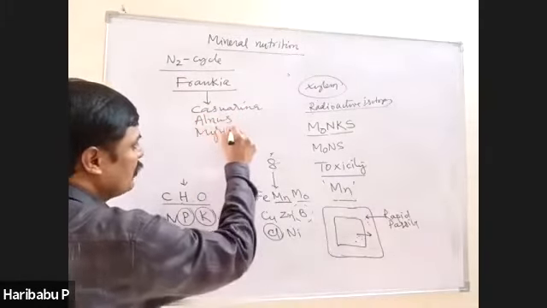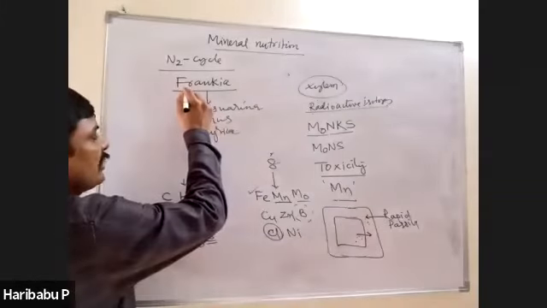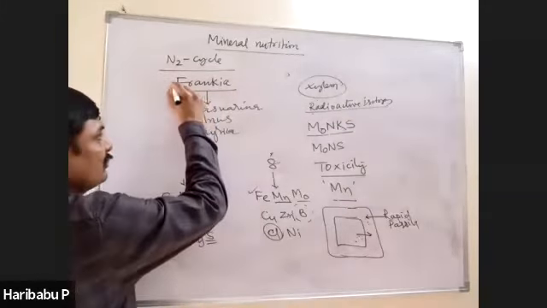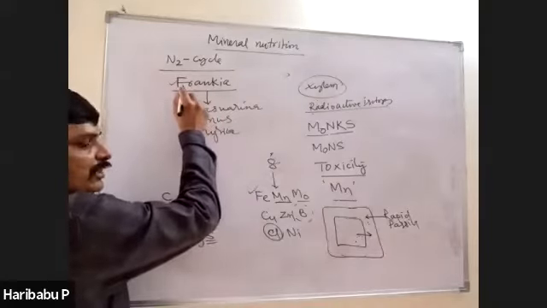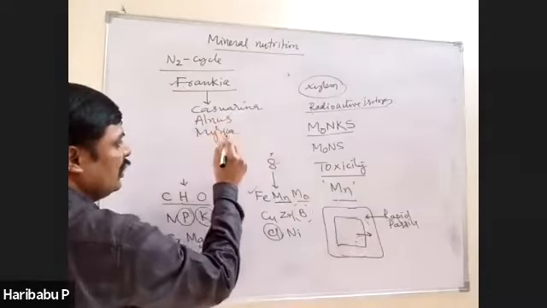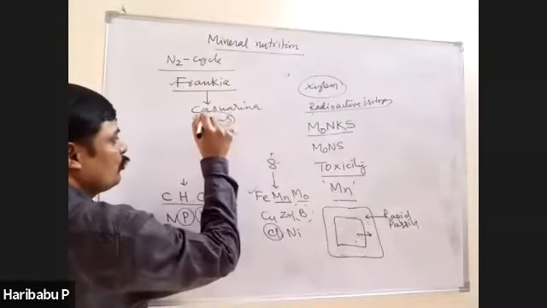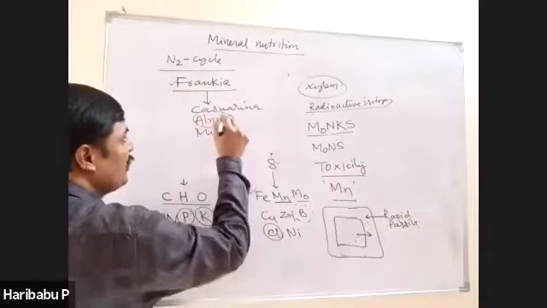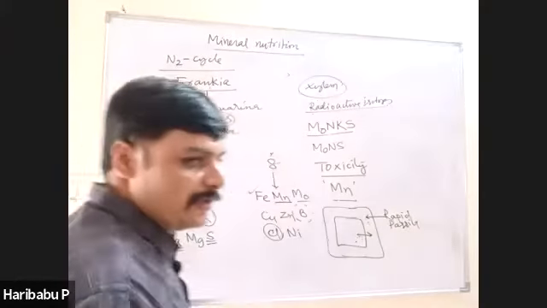These are very important. Frankia is an actinomycetes member of bacteria. It fixes nitrogen in plants such as Casuarina, Ulmus and Myrica. This is very important. Root nodules of Ulmus plant contain Frankia species.